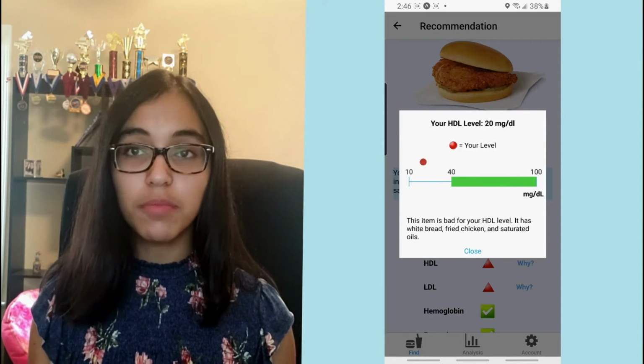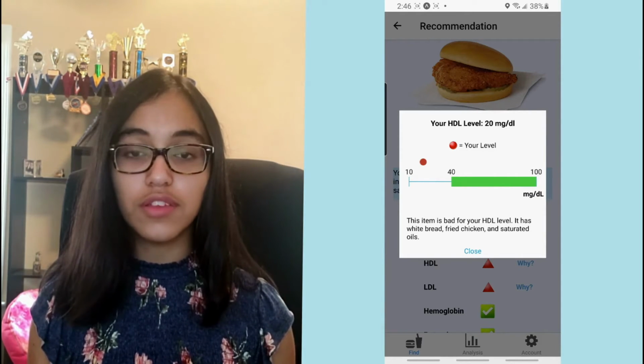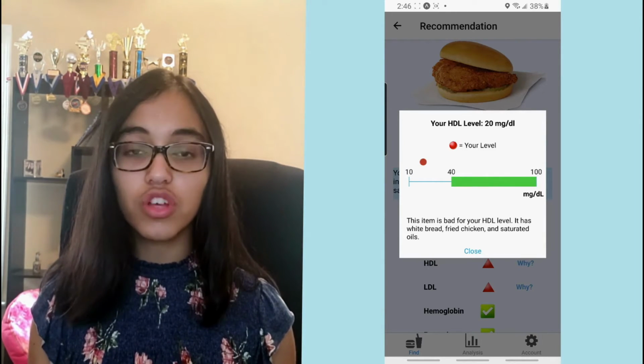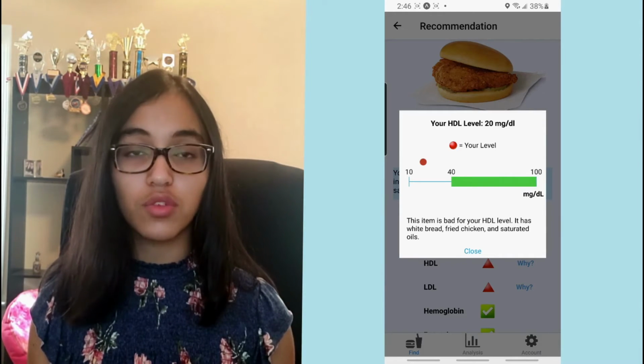A pop-up will then be shown that contains a graph showing the user exactly where their current health level is relative to the healthy range as indicated by green, and a short description of why this particular food item will be harmful for their current health levels.